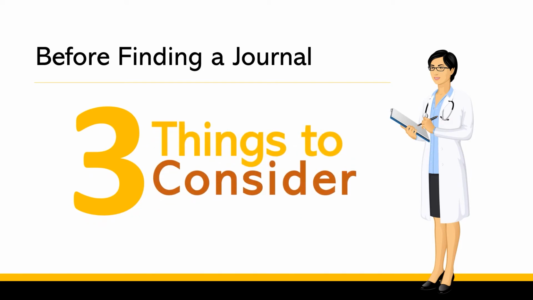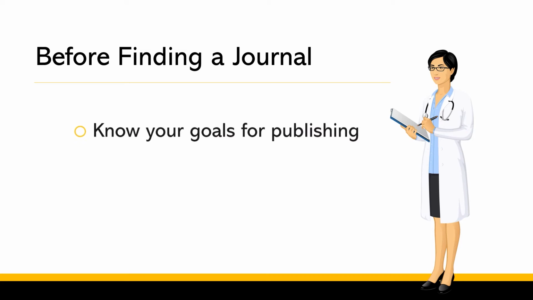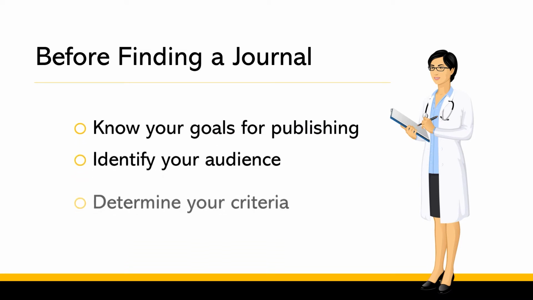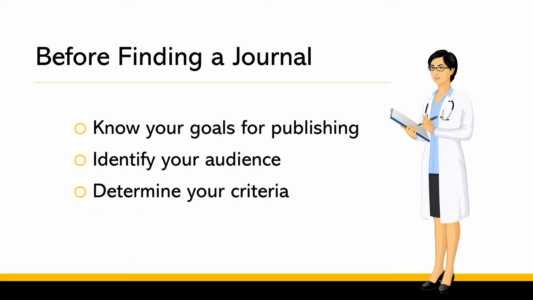There are 3 things to consider before you begin searching for journals. Know your goals for publishing, identify your audience, and determine your criteria. Once you know these 3 things, you are ready to search for the right journal.